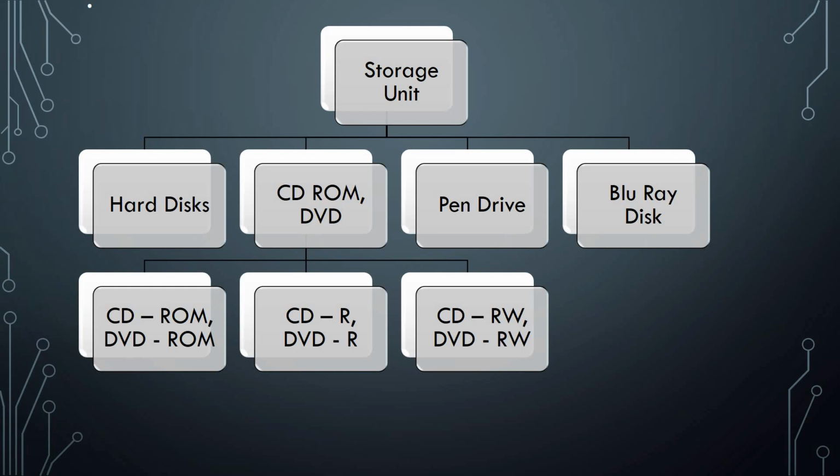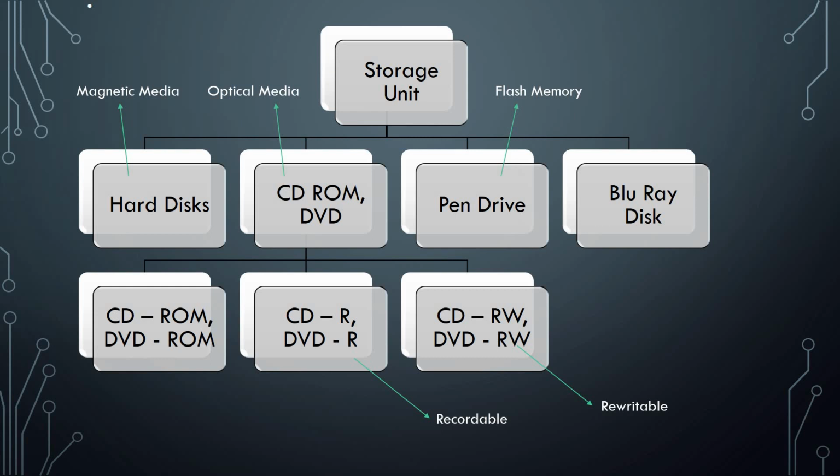Now we have secondary memory, which comprises storage devices: hard disk, CD-ROM, DVD, pen drive, Blu-ray disc. Hard disk is made up of magnetic media, then CD-ROM is made up of optical media. In CD-ROM we have 3 different types: ROM, recordable and rewritable. ROM means it can't be recorded, they are already pre-recorded. Recordable means we can record it once, and rewritable means we can read and write it again and again.